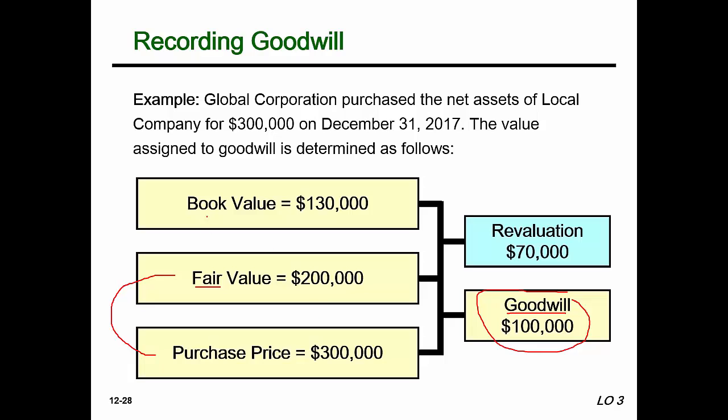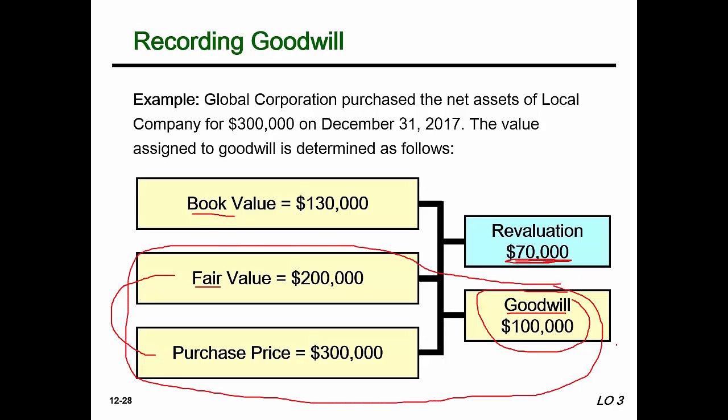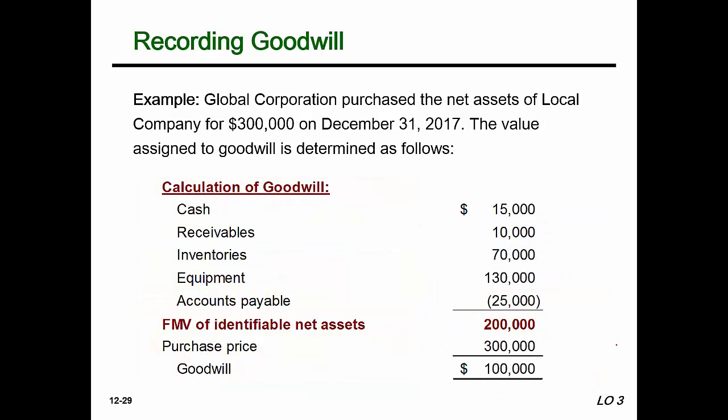Now you're right, there is a difference between the book value and the fair value of $70,000, but that doesn't go towards goodwill. That's just a revaluation that occurs. The goodwill is recorded at the difference between the fair value of the net assets and the purchase price. So once again, our purchase price is greater than our fair market value of those net assets, so we have goodwill recorded of $100,000.